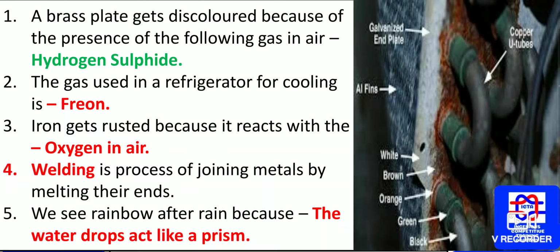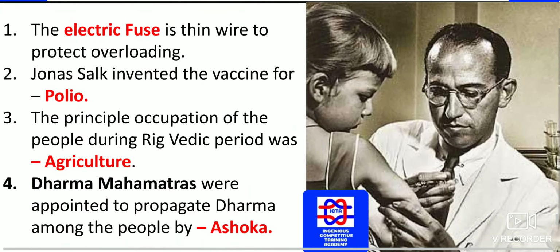Next is welding, a process of joining metals by melting their ends. We know the welding machines we have. In a welding machine, it is a process of joining metals with the help of another melting metal. We see a rainbow after rain because the water drops act like a prism. We know how a prism looks, and when white light passes through the prism, dispersion takes place into VIBGYOR. The same colors you will find in the rainbow also, because the water drops act like a prism.